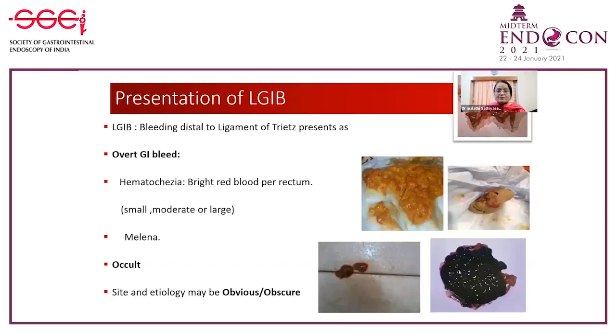In children also, lower GI bleed is a bleed distal to the ligament of Treitz. It may present as overt GI bleed, as hematochezia, which is bright red blood per rectum. Hematochezia may be small, moderate, or large, or it presents as melena. So either red blood or black blood. It can also be occult, if the site and etiology are not obvious, or it may be obscure. It may be very obvious or it may be obscure. Today we are only going to discuss the overt GI bleed.